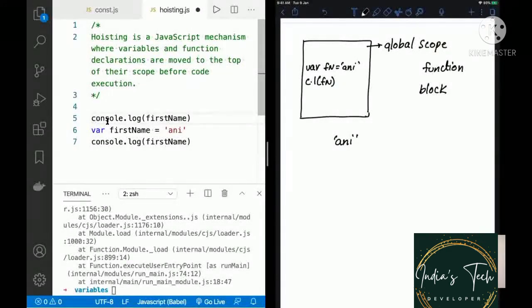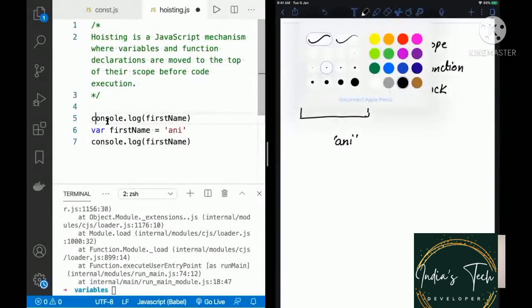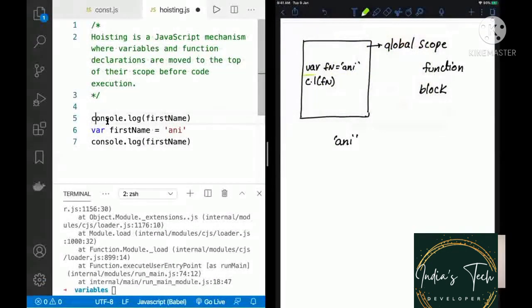So what this is going to do is, it'll take that particular variable alone, not its assignment, and move it to the top of the scope. Right now, in what scope are we in? We are in the global scope. I could also be within the function. If I do the same thing inside a function, then I'm inside a function scope. Even there, it'll move it to the top.